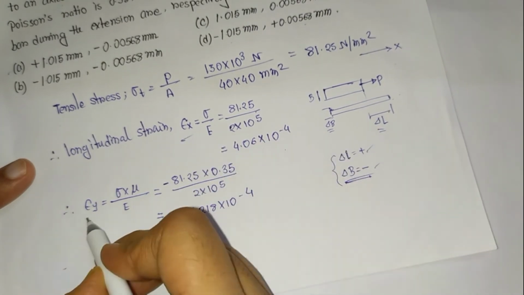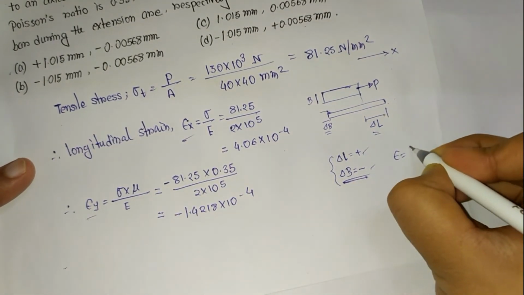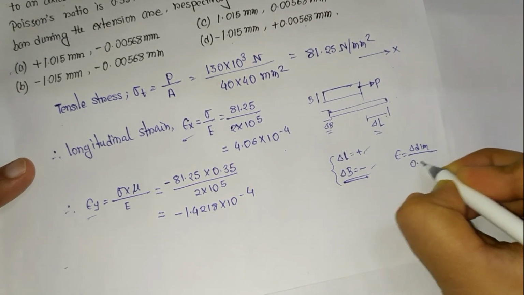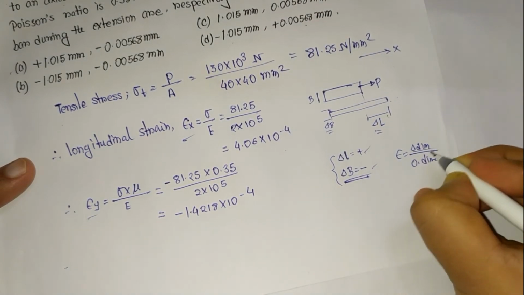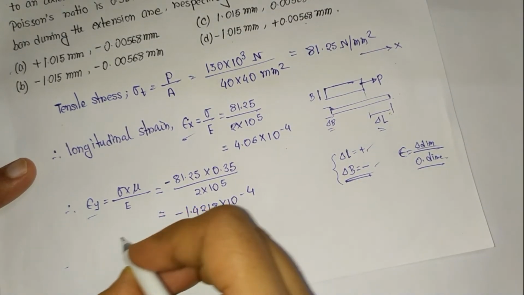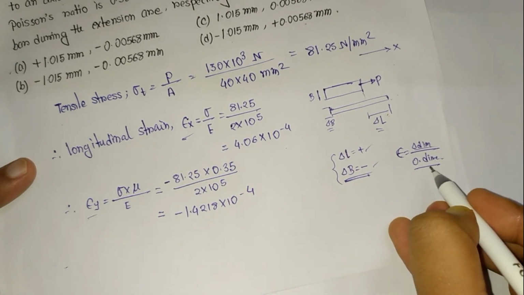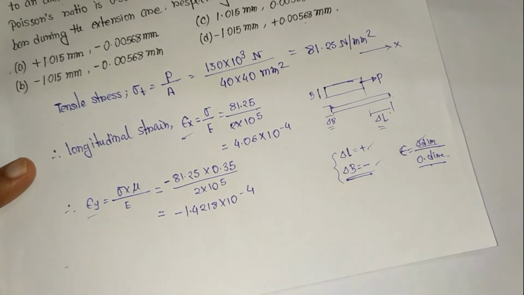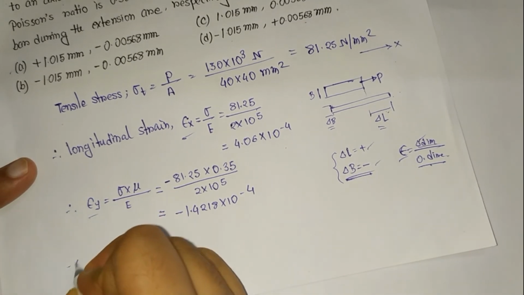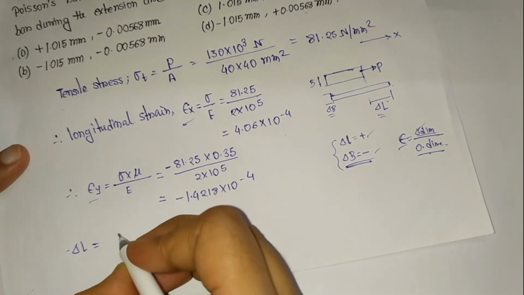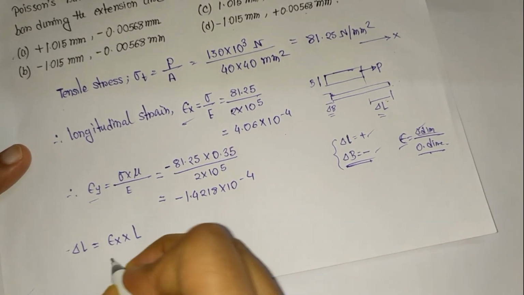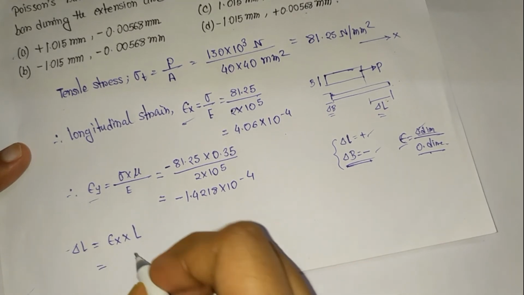Now we have eta x and eta y. Eta means change in dimension by original dimension, which is strain. We know the original length and original width, so we have to find the change, and we know the value of eta. So change in length should be equal to eta x into original length. Now what is the value of eta x?